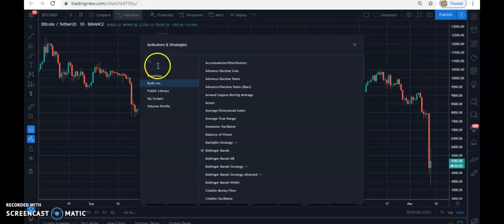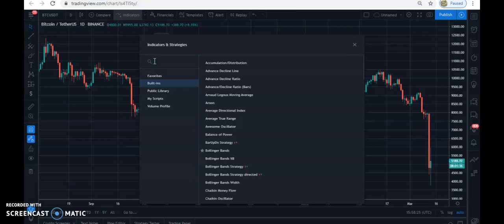instruments, software already inbuilt on various charting platforms, as we have on TradingView. They help you to make the right decision. But I want us to understand something: indicators are always lagging. They are lagging in the sense that they do not predict the future. They only show you what happened before.